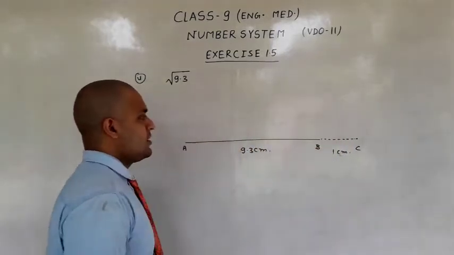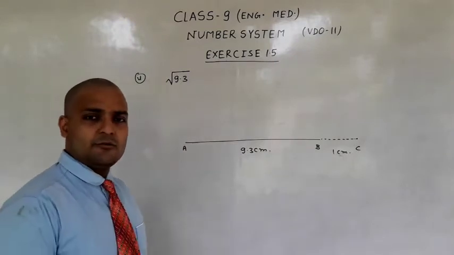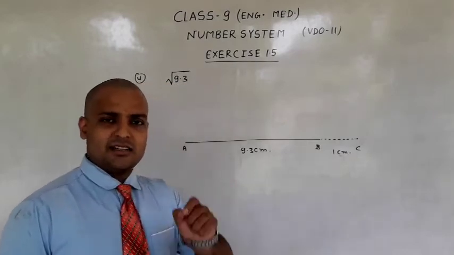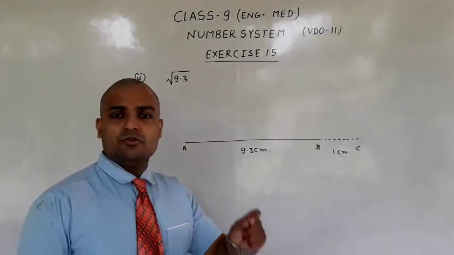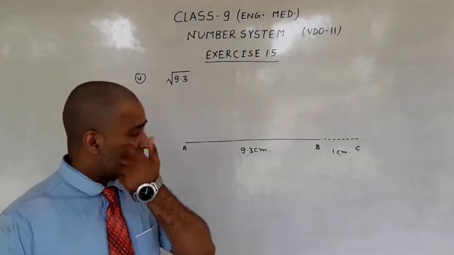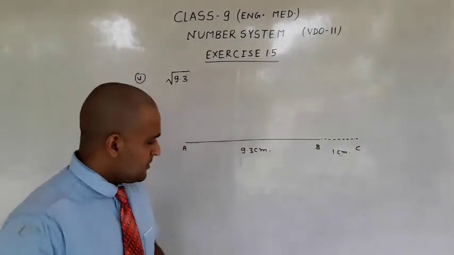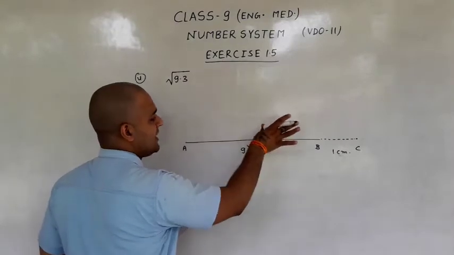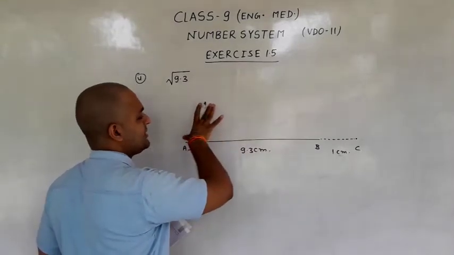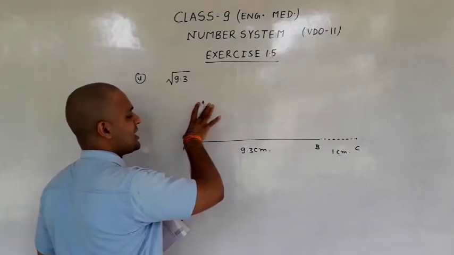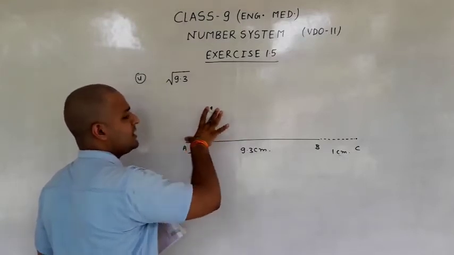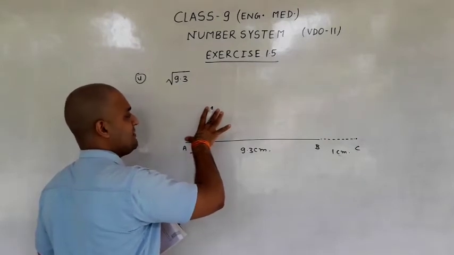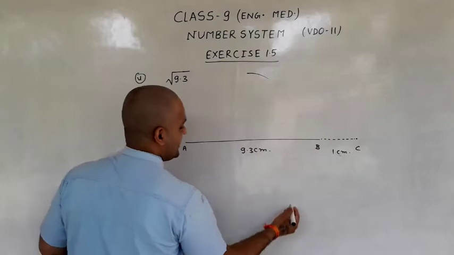Now draw the perpendicular bisector of line segment AC. You know how we can draw a perpendicular bisector of line AC? Put the compass needle here. Take more than half the distance and cut 2 arcs on opposite sides. From here, take more than half the length of line segment AC and cut 1 arc here and 1 arc here.